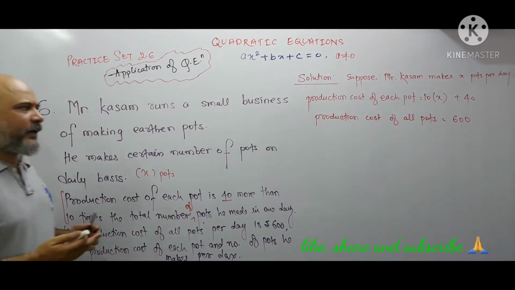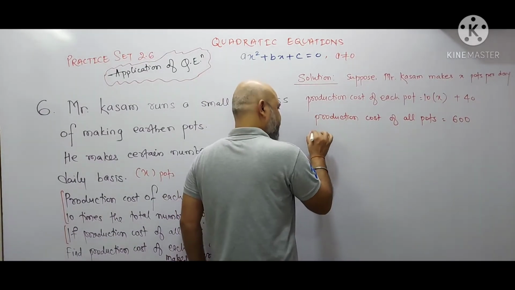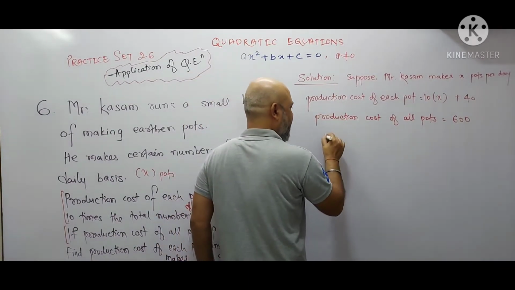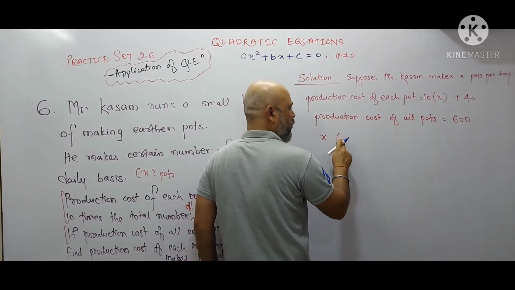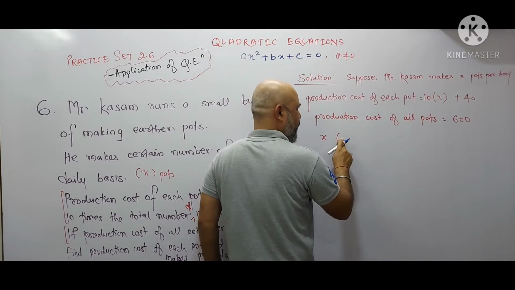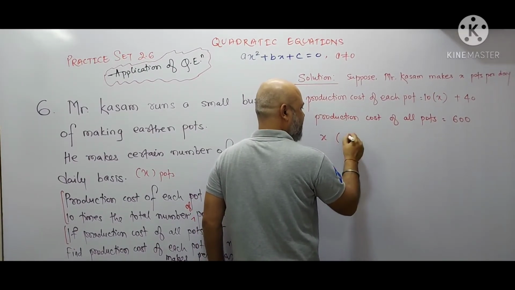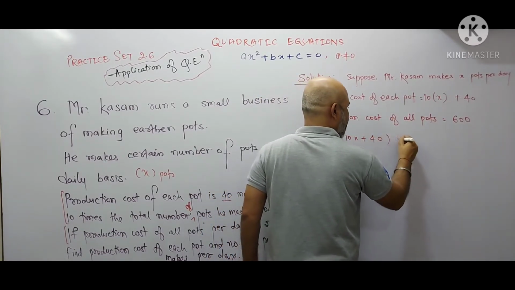Now how will we find the production cost of all pots? Okay, so he makes X pots per day, so X pots multiplied by production cost of each pot, that is X times 10X plus 40, and this is equal to 600.